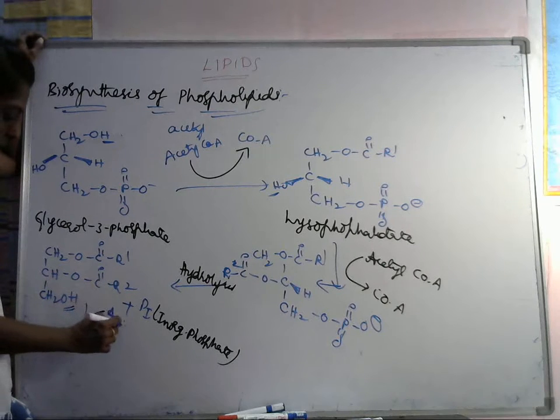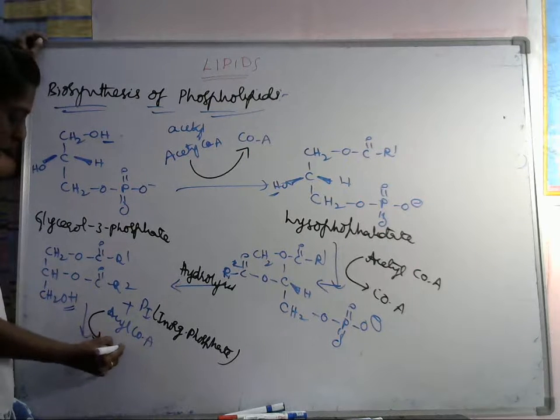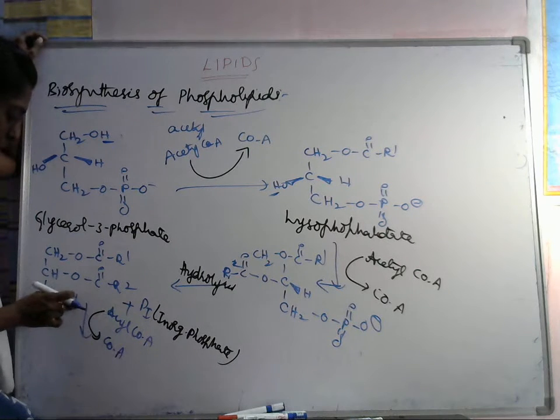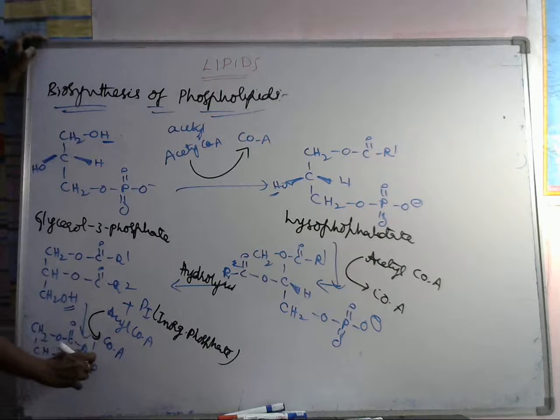So acyl CoA is converted into CoA by transferring this acyl group to this H. Then what will happen here? CH2O CO R1, here again CHO C double bond O R2, and again CH2O C double bond O R3.